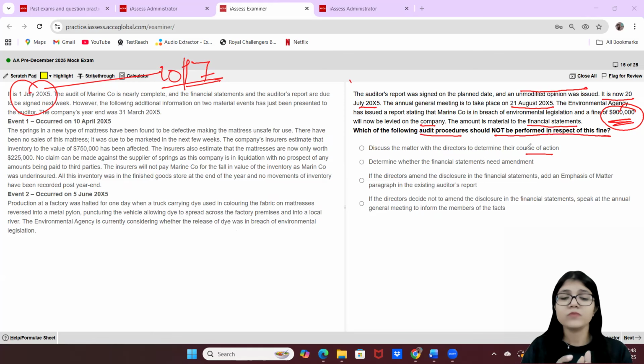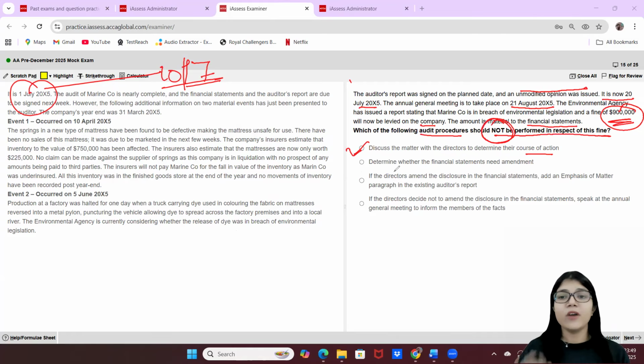Now, because the report is signed, your active duty as an auditor, as I said, is over. But now the conditions have come into place wherein a heavy fine has been levied on the company, which is material. So you as an auditor have to discuss the course of action. How are they going to move ahead with the same? What are they going to do? So this is absolutely correct. So this is not your correct option, because this is a correct statement that they will perform, and we have to see what is not to be performed.